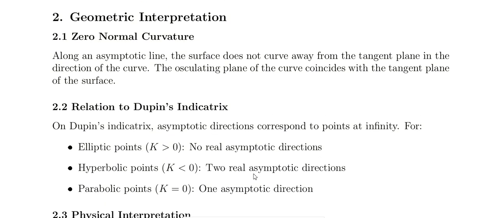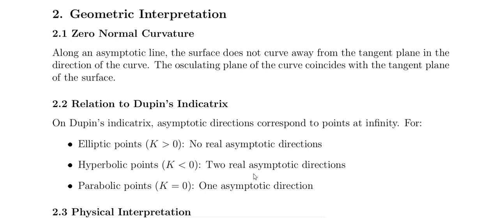Geometric interpretation: zero normal curvature, and relation to Dupin's indicatrix. Along the asymptotic line, the surface doesn't curve away from the tangent plane in the direction of the curve, so the osculating plane of the curve coincides with the tangent plane of the surface, which means zero normal curvature.